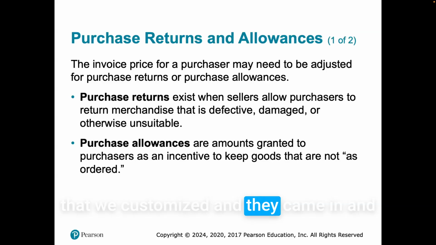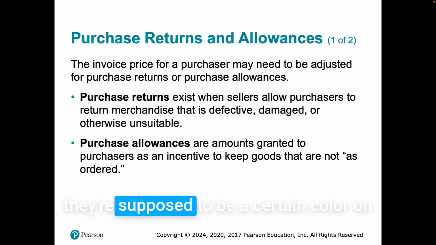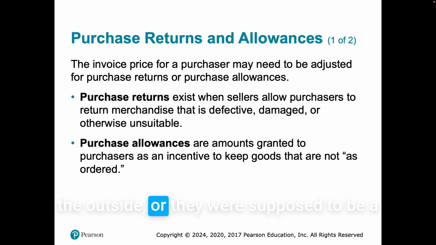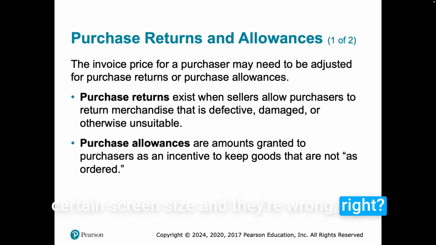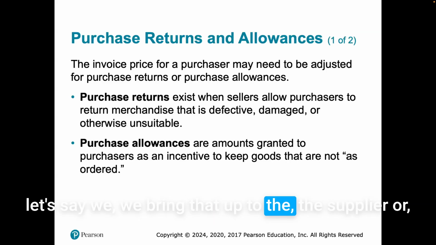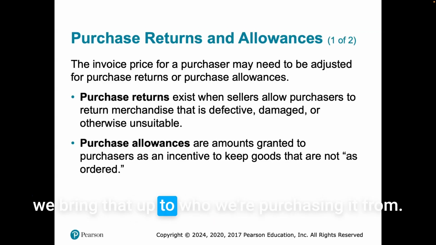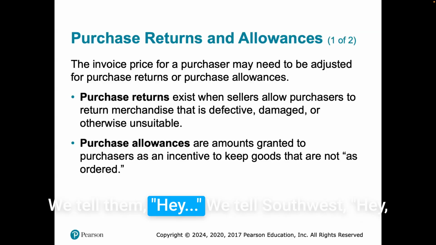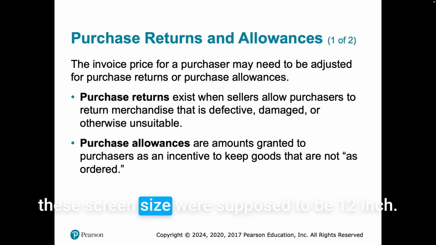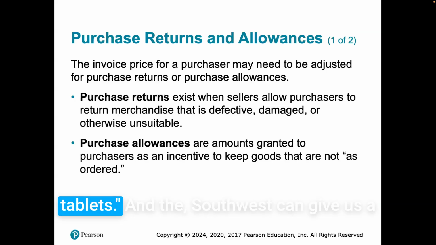They came in and they're supposed to be a certain color on the outside, or a certain screen size, and they're wrong, right? Let's say we bring that up to the supplier, who we're purchasing from. We tell Southwest, hey, these screen sizes were supposed to be 12-inch. You sent us a bunch of 8-inch tablets.